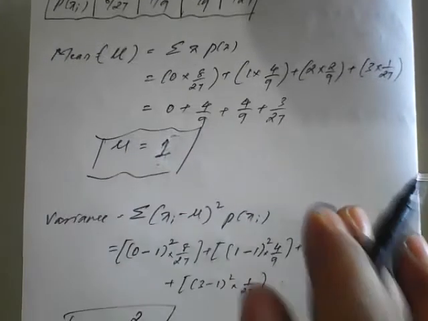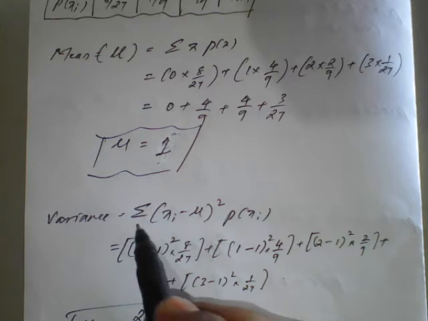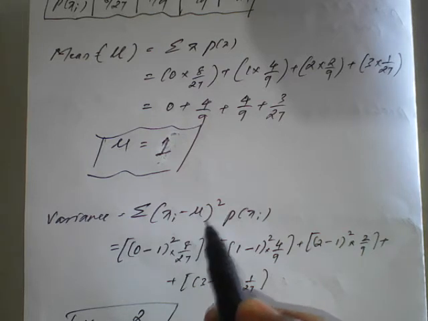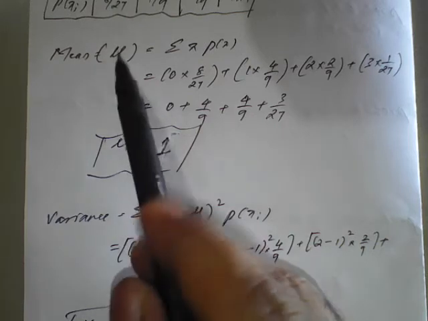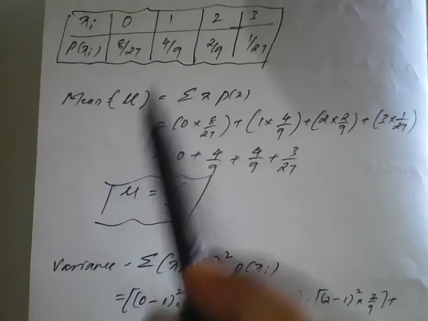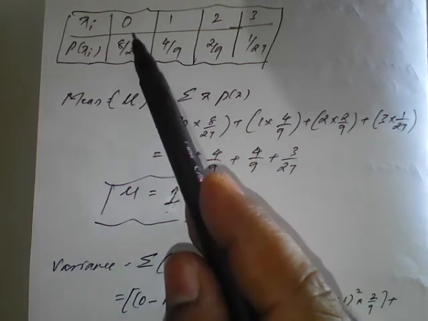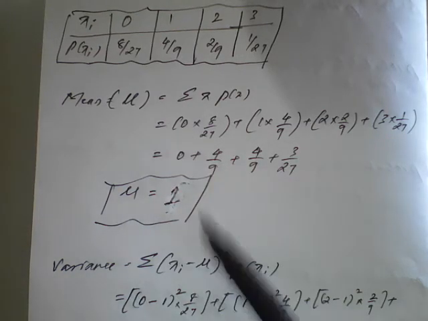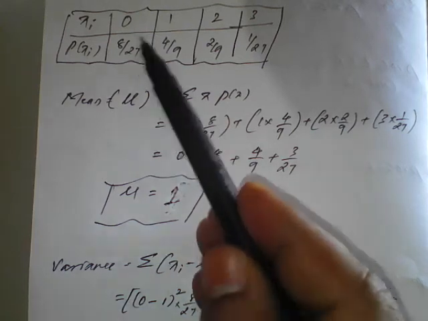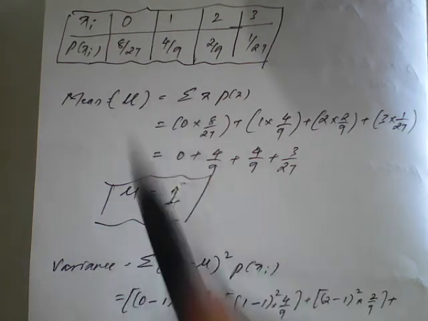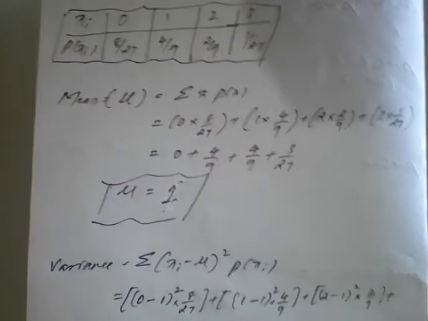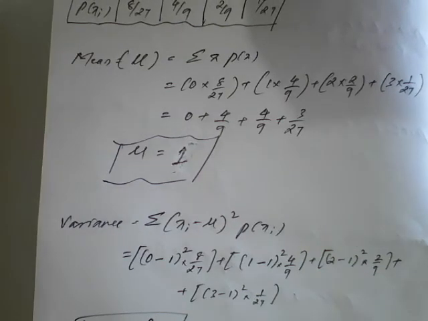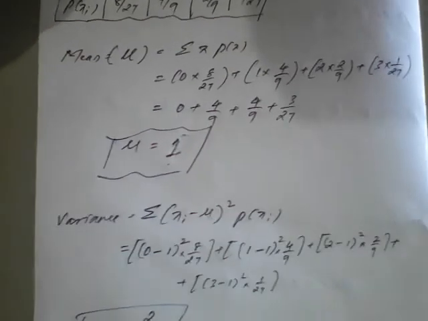Now the variance is given by the summation of (xi minus mu) whole square into p of x. We have to start again with the table. That is, x value 0, minus mu, that is (0 minus 1) whole square, into 8 by 27. We take our x value, mu value and p of x value and write for each data, and the variance will be 2 by 3 on simplification.